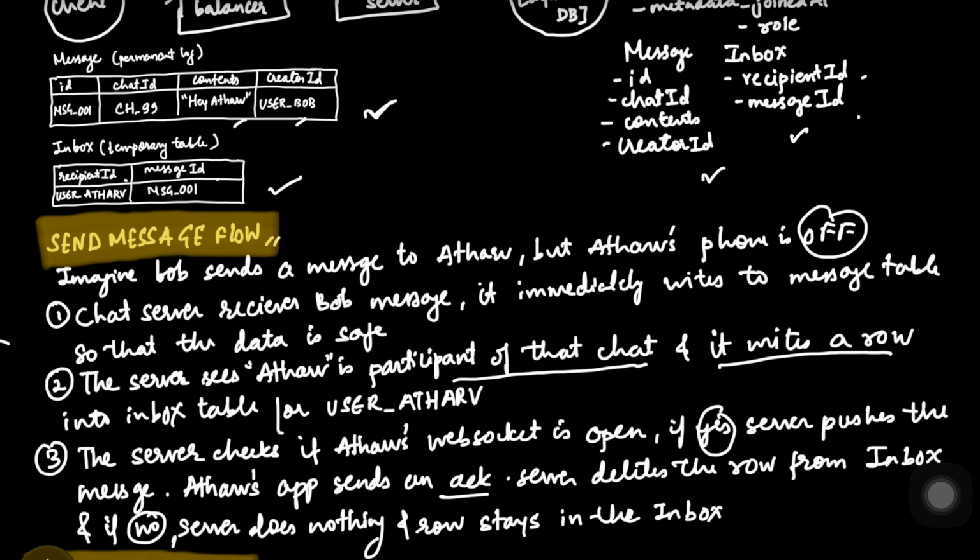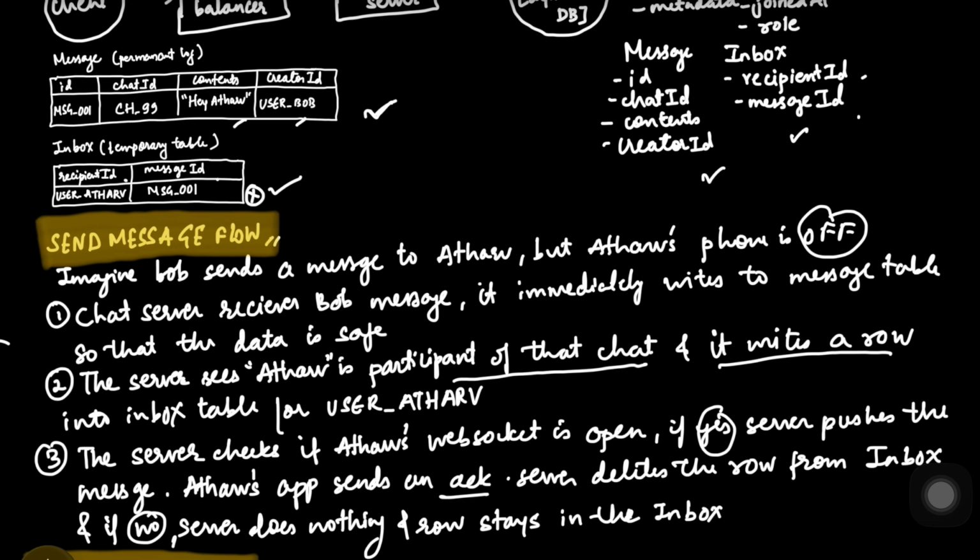Okay, so now we have two entries in two tables, the first one in the message table and the second one in the inbox table. Now the server checks if Athar's WebSocket is open or not. If yes, the server pushes that message, Athar's app sends an acknowledgement, and the server deletes that row from the inbox table. So if Athar is online, this row would be deleted, and we will have nothing within the inbox of Athar, which is perfectly fine.